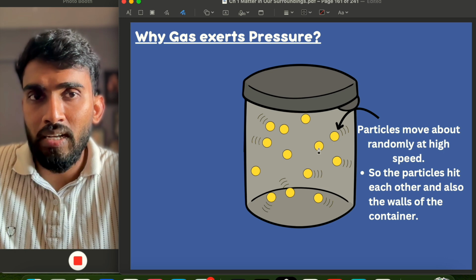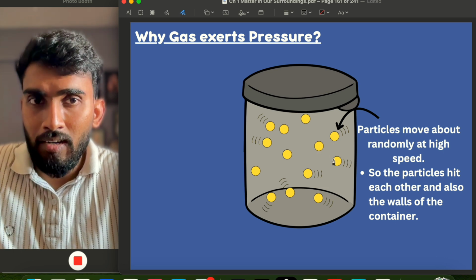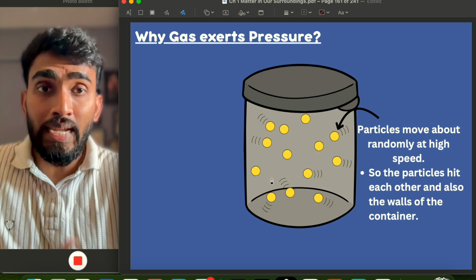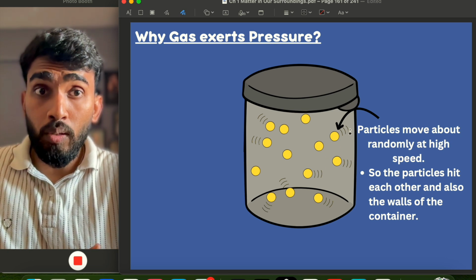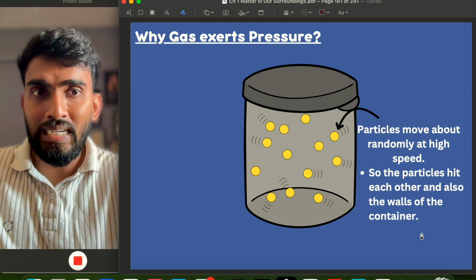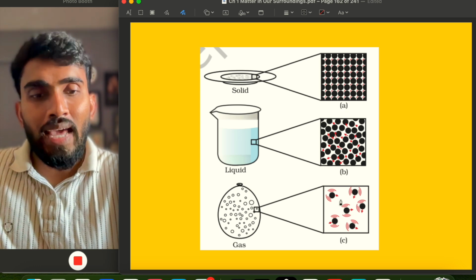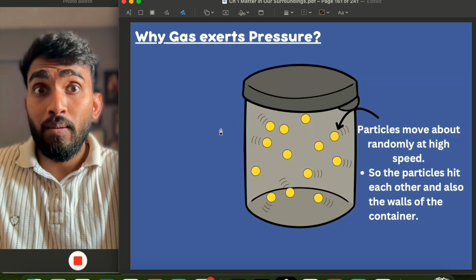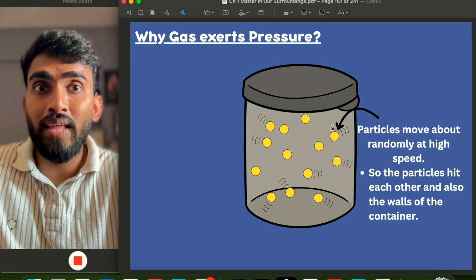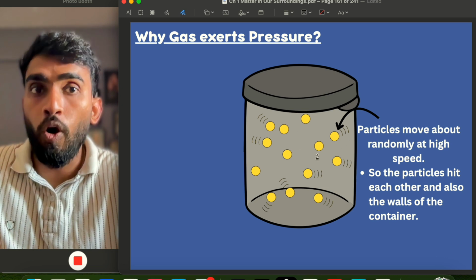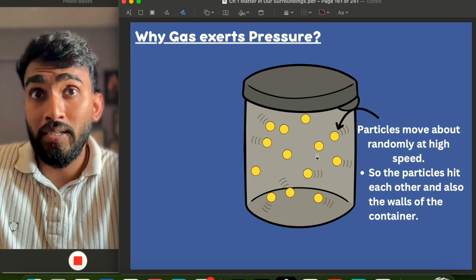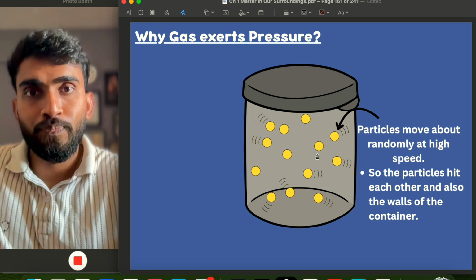This particle will hit that particle, and so on. They will hit each other and also the walls of the container. As a result, it will exert pressure, because of the force exerted on a unit area of the wall, creating pressure inside the vessel.